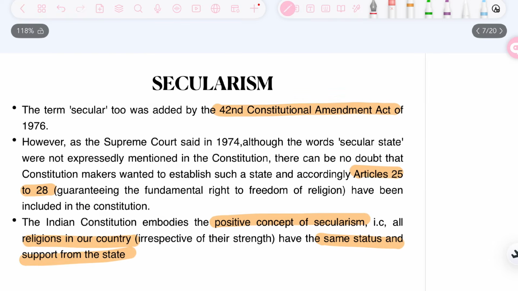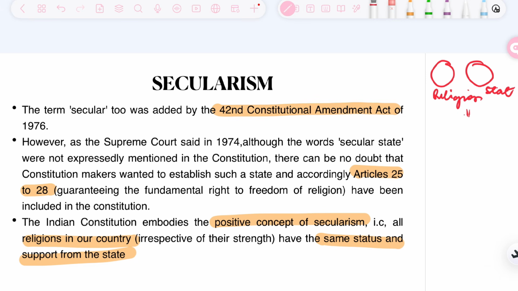Now, when we are talking about secularism, when there are religions in a society, there has to be a certain type of relationship between the religion and the state. If there is no relation, that is, there is no interference in each other's sector by either the religion or the state, then it will basically be a Western model of secularism. But what does Indian secularism state? That religion and state can overlap.